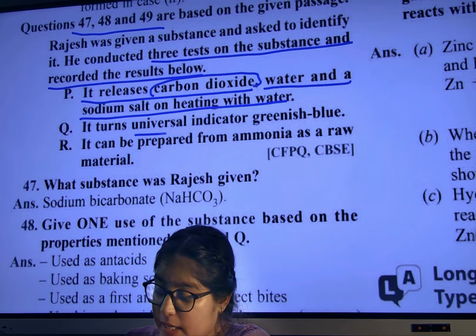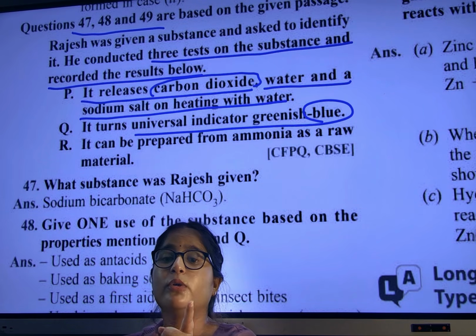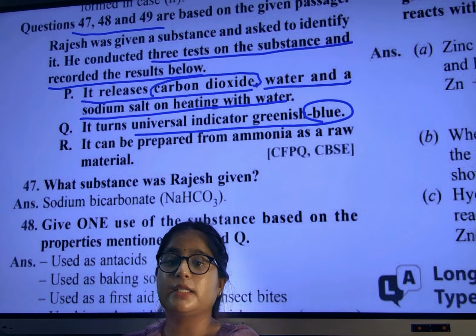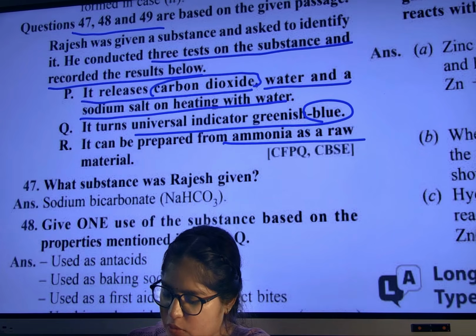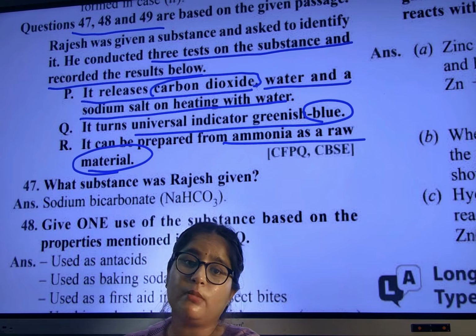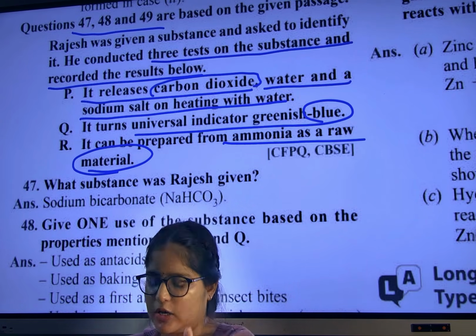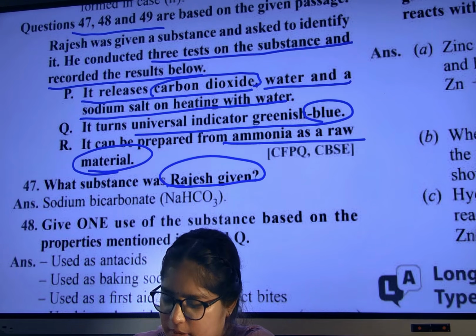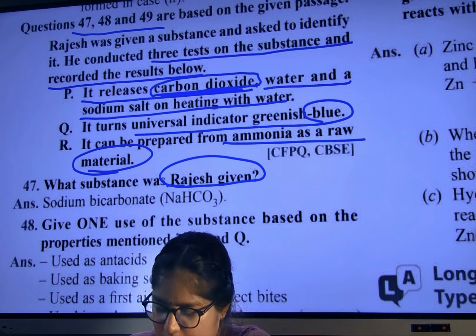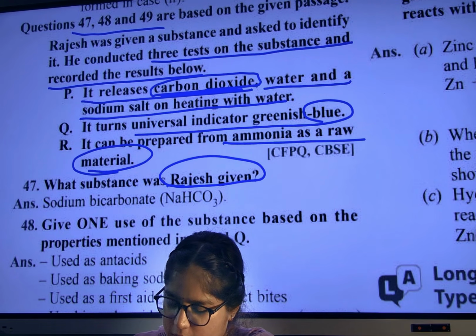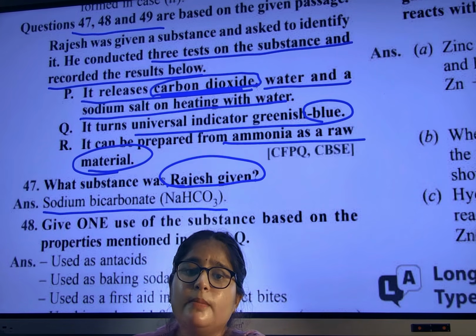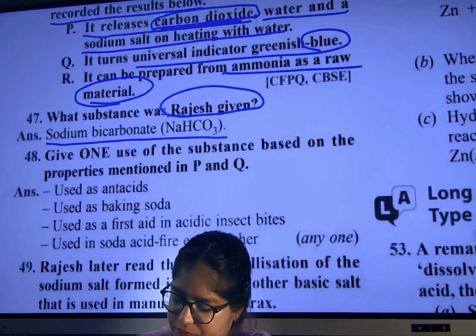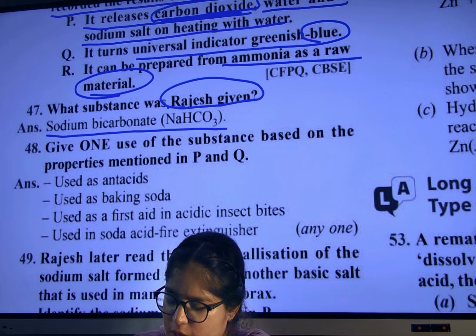Q: It turned universal indicator blue. What turns universal indicator blue? Base. Very good. That Surf Excel example I have given. It can be prepared from ammonia as a raw material. We can also prepare it from ammonia. Let us solve. This is our case-based question. What substance was Rajesh given? It is releasing carbon dioxide, right? So Rajesh was given sodium bicarbonate. Clear?